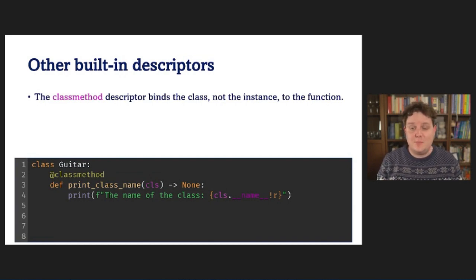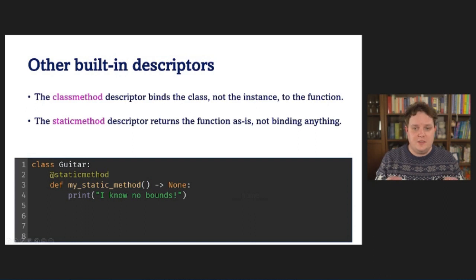First, the class method descriptor, which is often used as a decorator, wraps around the function to bind the class and not the instance to the function. It does this by implementing an alternative dunderGet method that binds the owner parameter instead of the instance parameter to the function. One difference with a regular function is that this binding happens both if you access it on an instance as well as when you access it directly on the owner class.